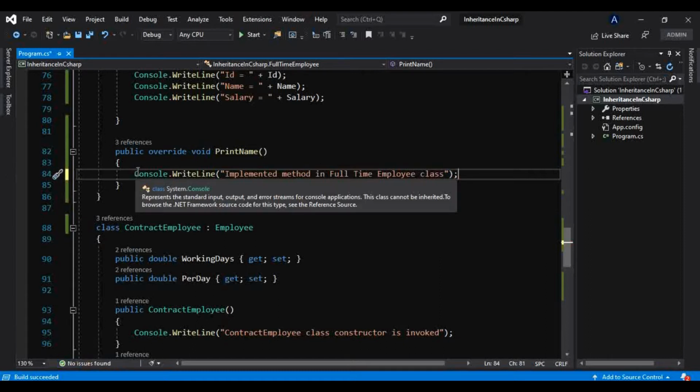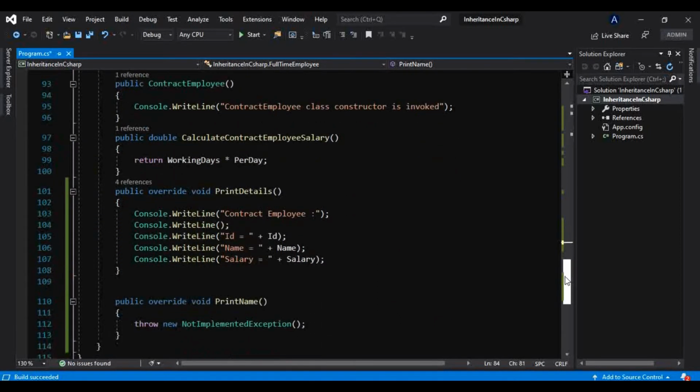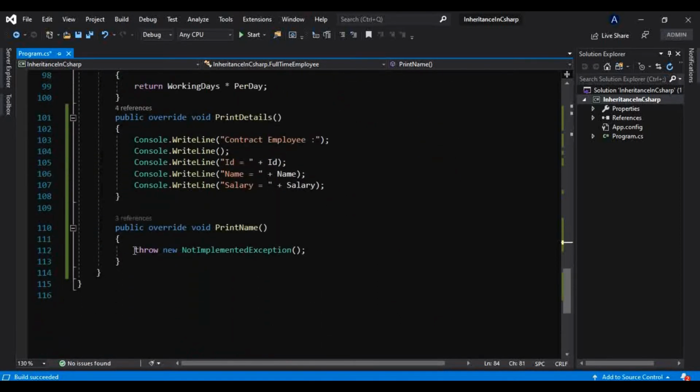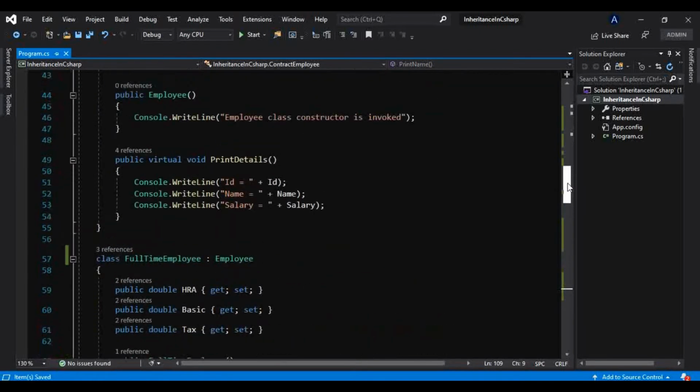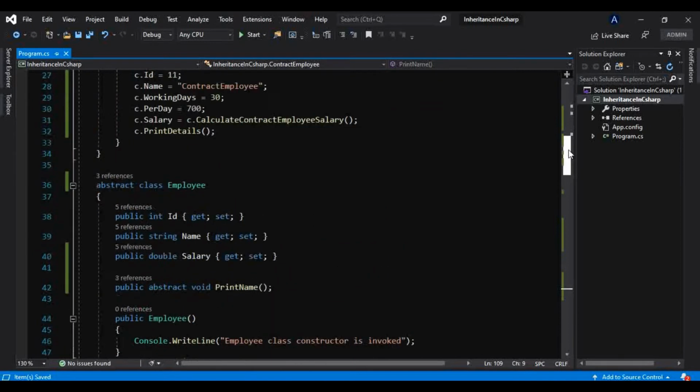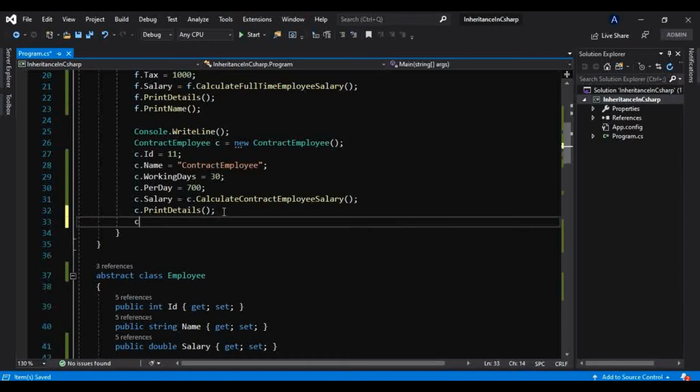And similarly I will give one message here as well, that is, implemented method in contract employee class, like this. Now if I run this, and before running, let me use that method through the contract employee object as well. So c dot print name.